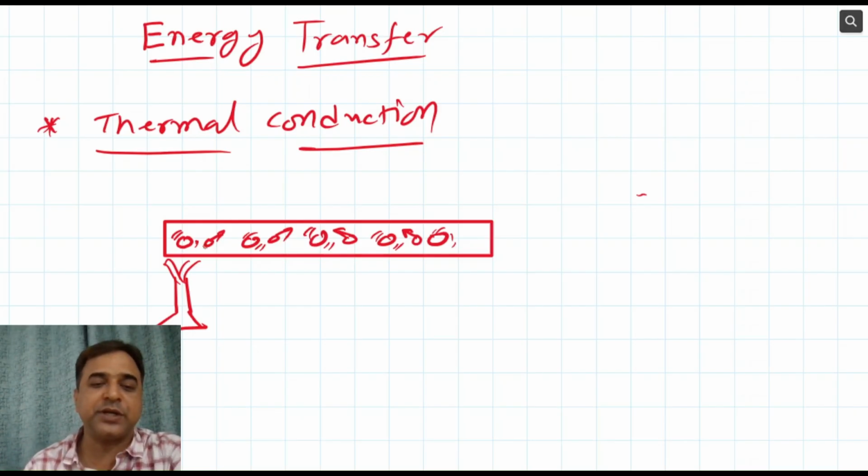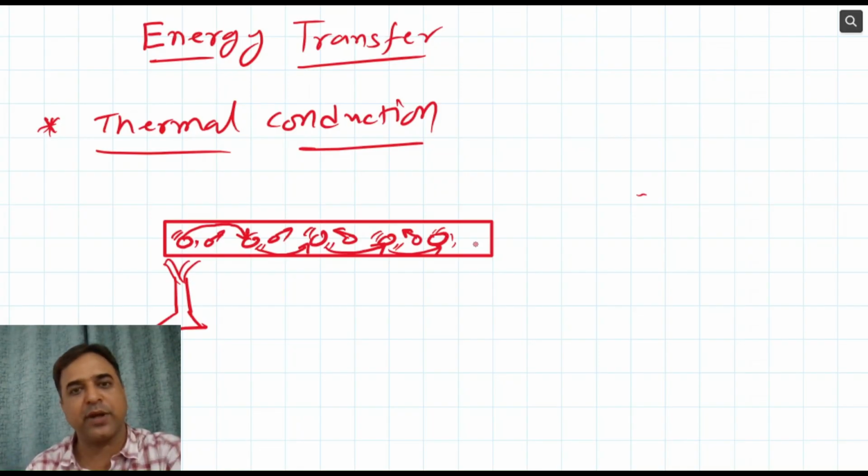So due to vibration, what happens? This particular particle, without changing its position, is transferring its energy to the neighboring particle. In the same way, this will be transferring its heat energy to the neighboring particle. This will be passing to the next one, and so on. This is how this heat energy is getting transferred, or relocated, from one point to another.